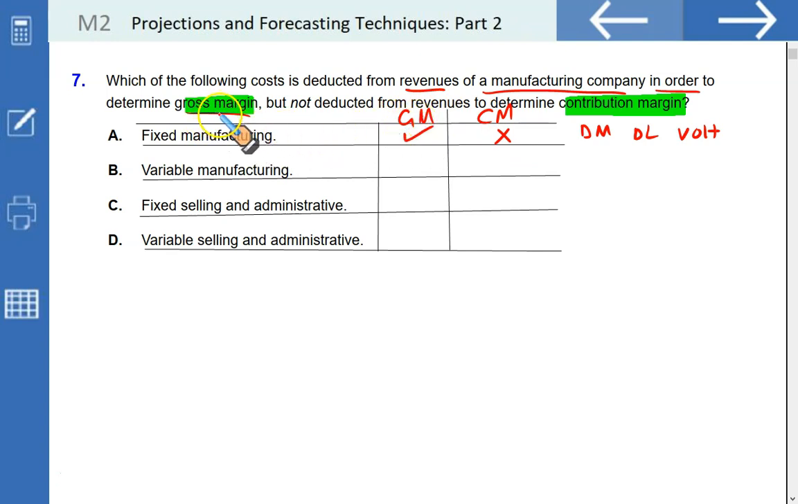So fixed overhead is not deducted to determine contribution margin, but yes for gross margin. So this is what it was all about. What is deducted to find gross margin but not to find the contribution margin? That is A. Let us discuss the others also. Variable manufacturing is deducted in both cases. Fixed selling is not deducted in both cases. Variable selling and admin is also not a part of the gross margin, but for calculating contribution margin, you deduct variable selling and admin expenses. So the right option here is A, deducted under gross margin from fixed manufacturing cost, but not for contribution margin. That makes A the correct option.